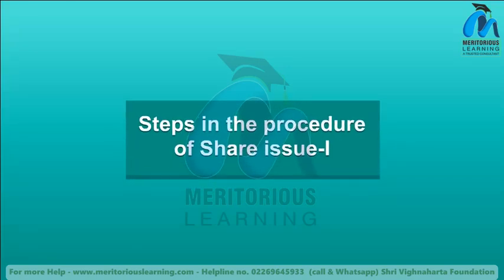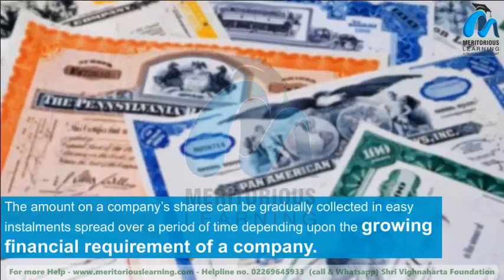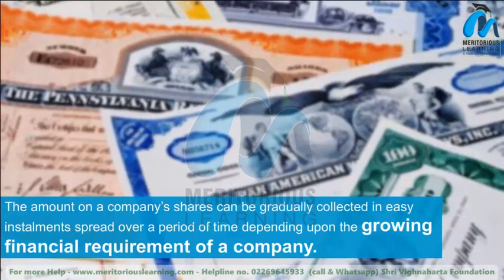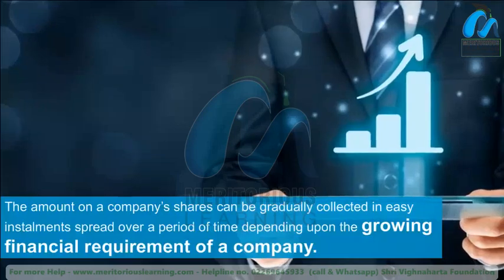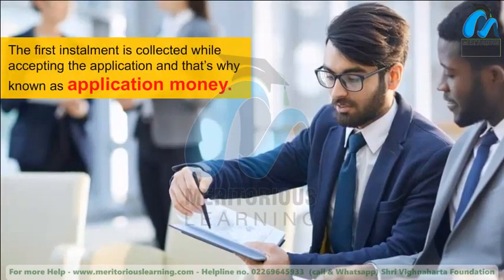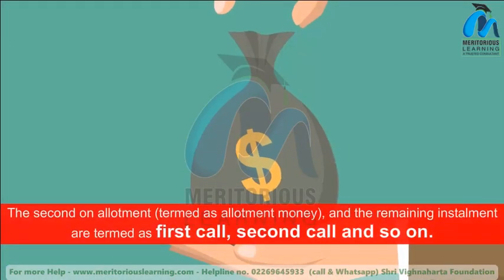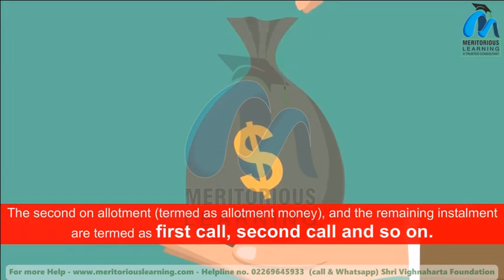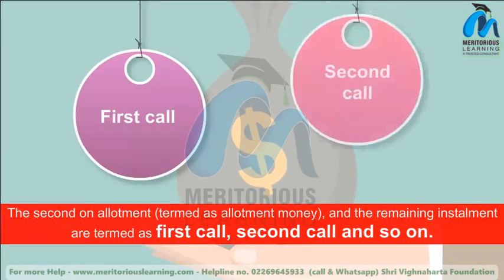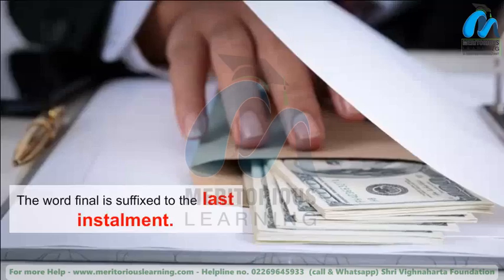Steps in the procedure of share issue. 1. The amount on a company's shares can be gradually collected in easy installments spread over a period of time depending upon the growing financial requirement of a company. The first installment is collected while accepting the application, and that's why it is known as application money. The second on allotment, termed as allotment money, and the remaining installments are termed as first call, second call, and so on. The word final is suffixed to the last installment.